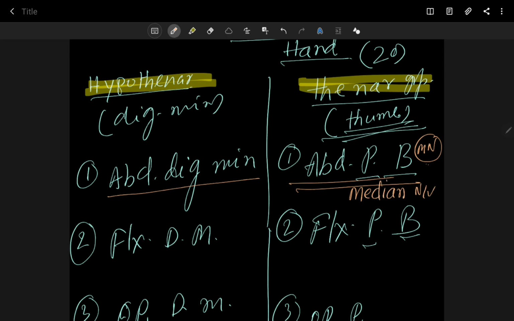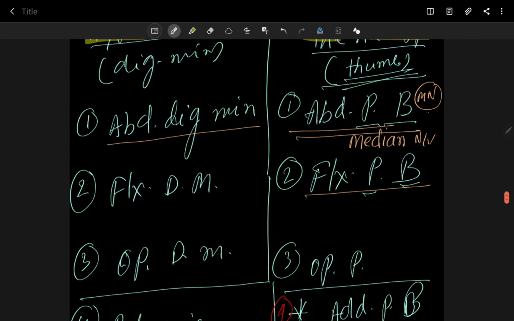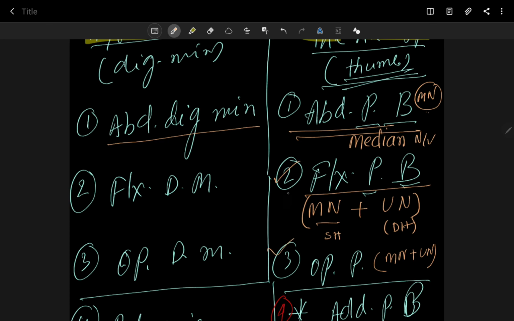Flexor pollicis brevis is supplied by median nerve and ulnar nerve: the superficial head is supplied by the median nerve, and the deep head is supplied by the ulnar nerve. Opponens pollicis is also the same, median nerve plus ulnar nerve. So these two are your hybrid or composite muscles.